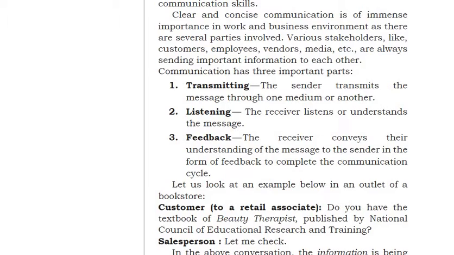The receiver conveys their understanding of the message to the sender in the form of feedback to complete the communication cycle. So this is the cycle. If you are a sender, you will send a message, the receiver will receive it, and after that he will give you feedback that he understood the message properly. This thing continues, and this is what the communication cycle is.